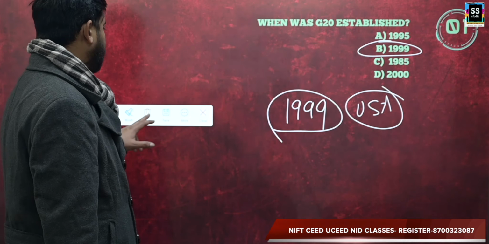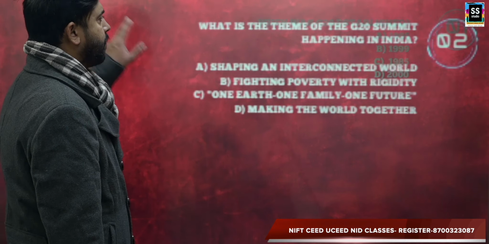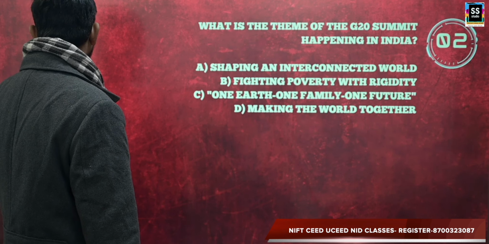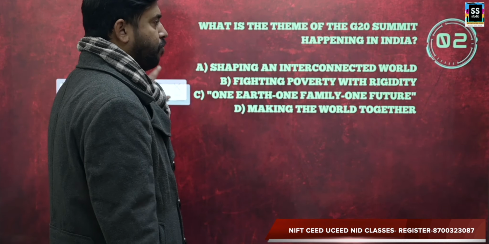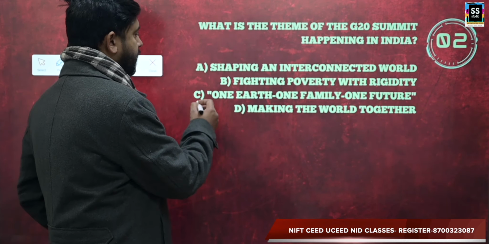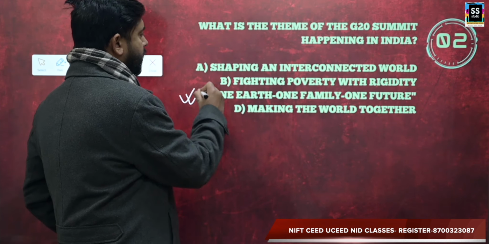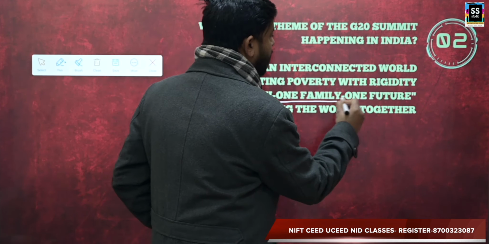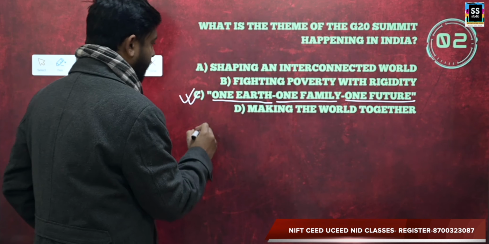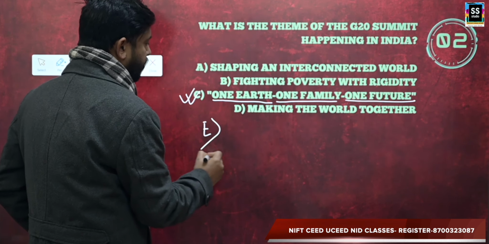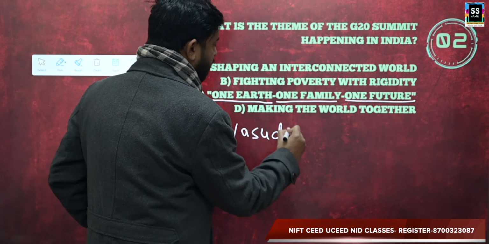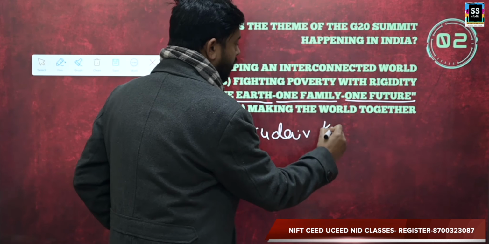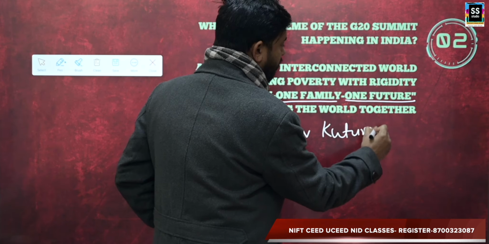All right, moving forward, the next question is, what is the theme of the G20 summit held in India? Most of you know the answer. The correct answer is One Earth, One Family, One Future. But what if you have another option here, which is Vasudhaiv Kutumbakam?